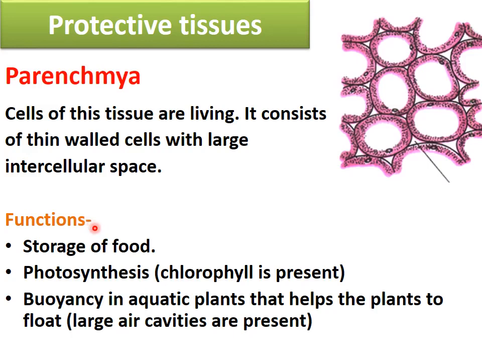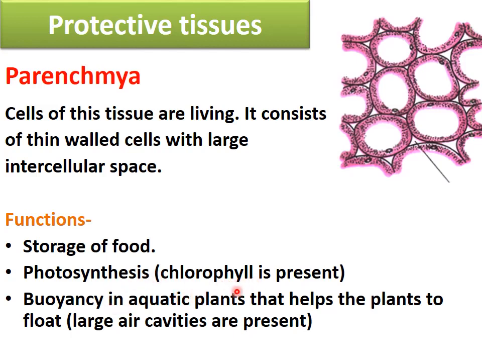What is the function of parenchyma? Number one, storage of food. Why? Because they have large vacuoles, so they serve in the storage of food, minerals, vitamins, etc. Second function is photosynthesis, because chlorophyll is present. That's why they are able to perform photosynthesis. Third function is buoyancy.